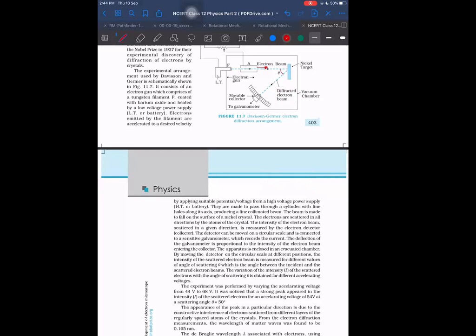Is it appearing to be angle of incidence equal to angle of reflection? Tell me. No, sir. But it will be like that only. Imagine a plane will be here. Take it like this, and think there are planes of atoms arranged in this fashion. Because how it is getting reflected internally depends on how the planes of atoms are arranged. So inside, the planes of atoms are like this only, somewhere.